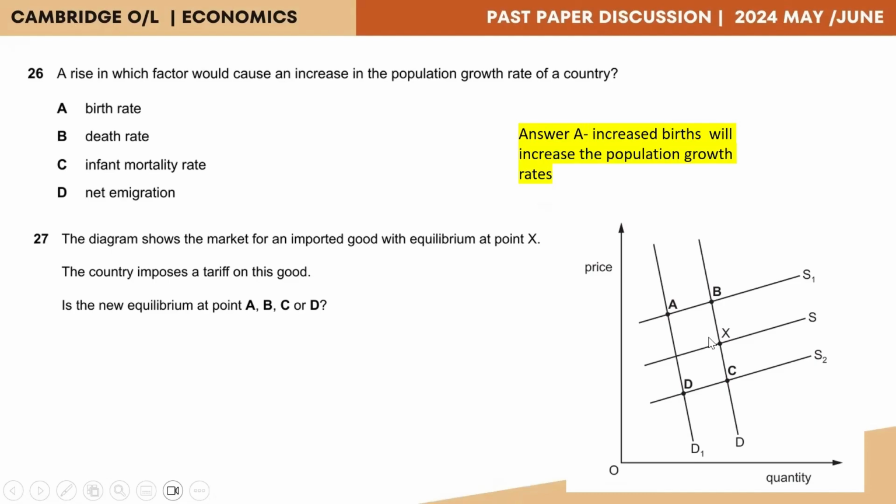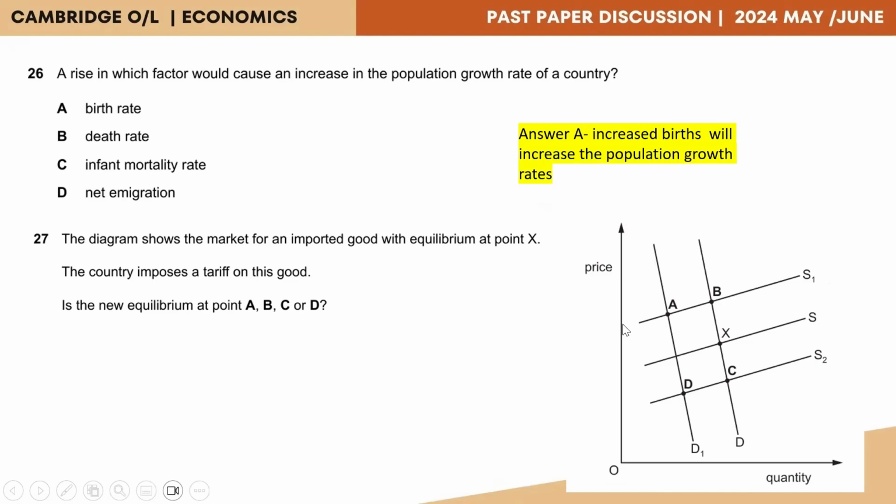A tariff is a tax on an imported product. And we know when a tax is being imposed, it affects the supply curve. So accordingly, the supply curve will shift to the left because as a result of the tax, supplies are discouraged. So the S curve here, which is the original supply curve, would shift leftward, meaning the new supply curve would be S1.